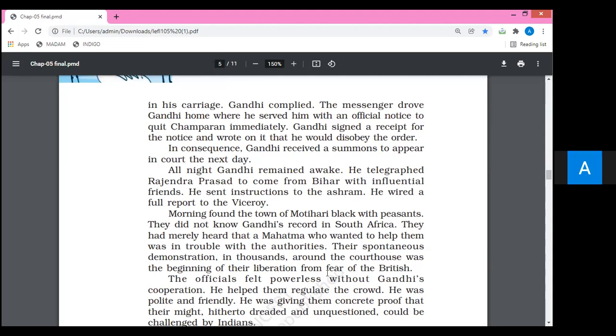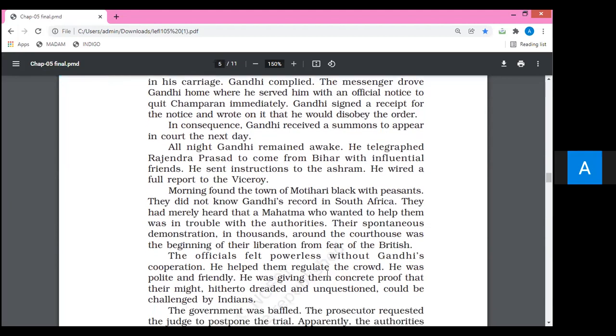That was a new beginning, basically, of their freedom from the fear of the British people. Earlier, they used to be afraid of British authorities, and at that time, they were highlighting their demonstration, and it was giving a transparent picture that these people were least bothered about British authorities at that moment. So the clear-cut picture was that they were saying goodbye to their fear. It's very clear, there is no doubt in that. Just look at the next paragraph.